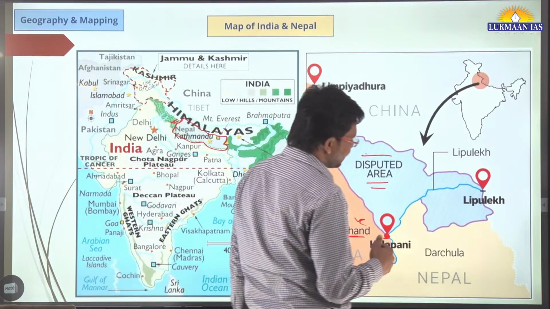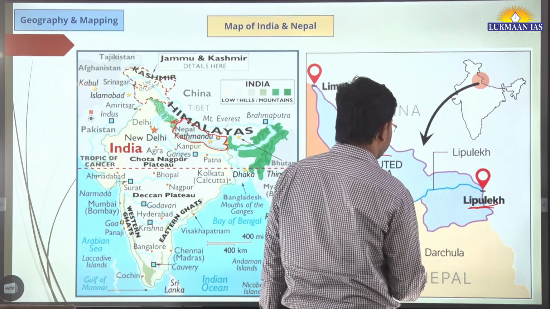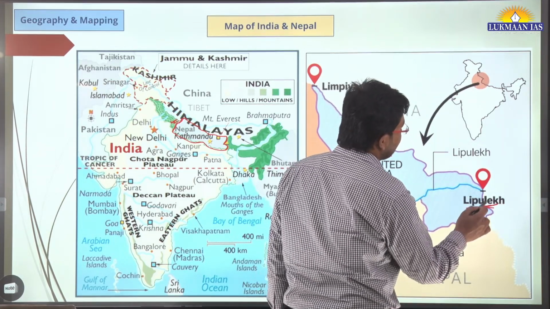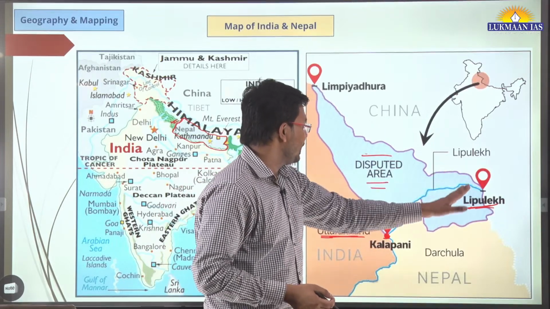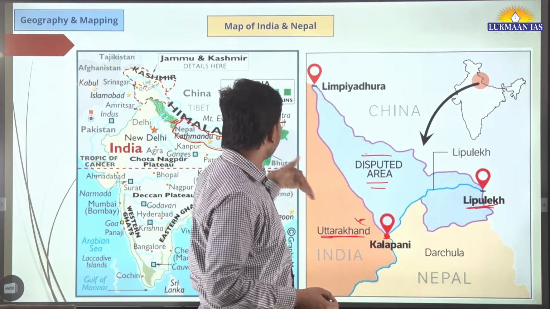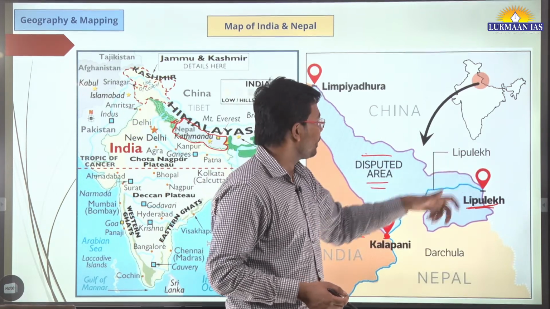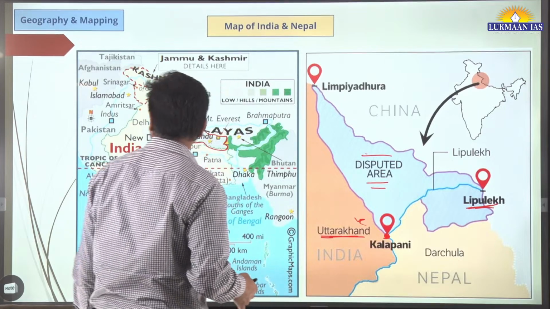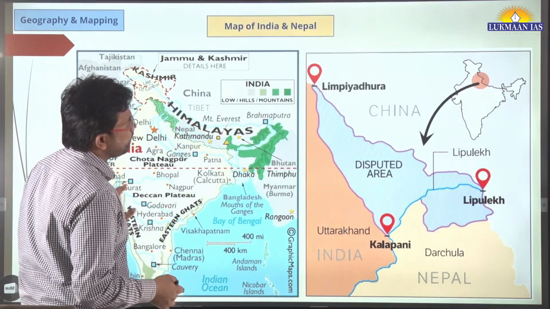Apart from this, there is another region which is known as Lipu Lake. This Lipu Lake point also remains in news. You can see it is just to the north of Nepal, but according to the map of India, this is part of India. So these are the two regions that remain in news, Lipu Lake and Kalapani.